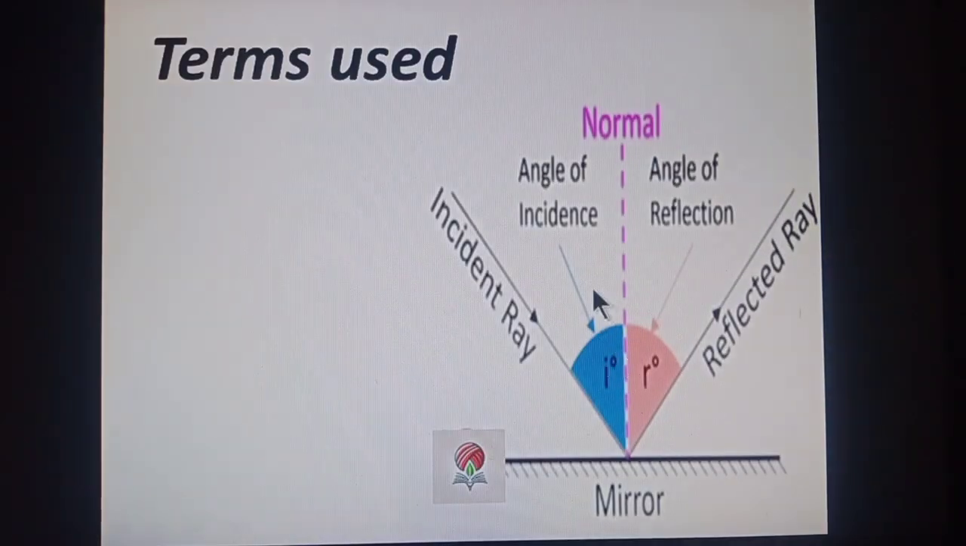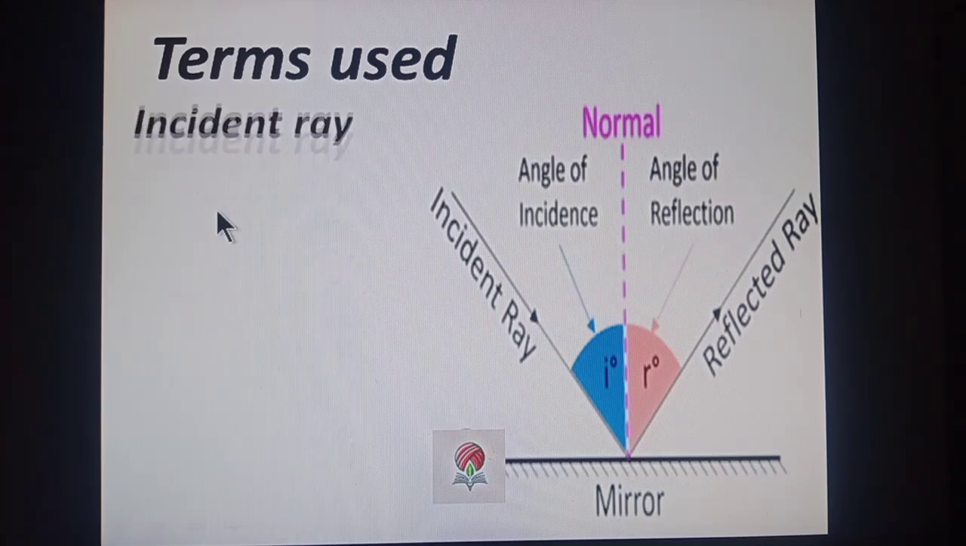Now, students, there are some terms that we use in case of reflection. What are these terms? Look at this diagram. Here is a mirror, a smooth polished surface. When a beam of light falls on it, it bounces back. We say that reflection has taken place when a beam of light falls on the surface of a mirror and it is bounced back. So, what are the different terms that we use here?